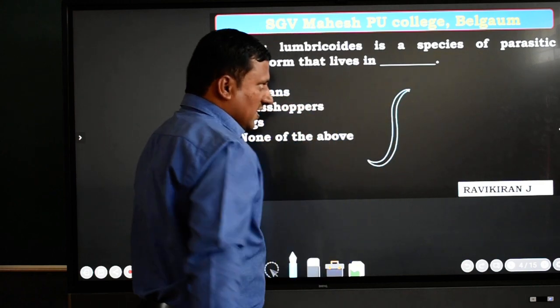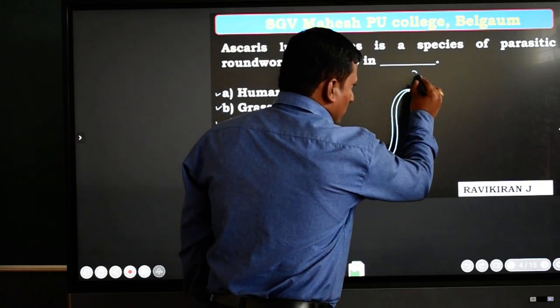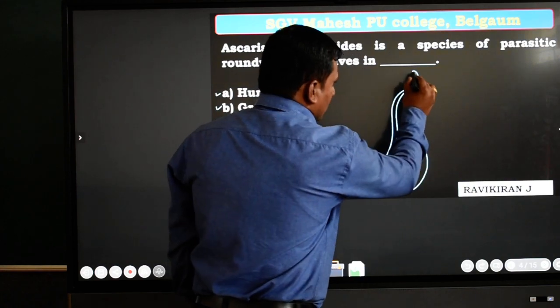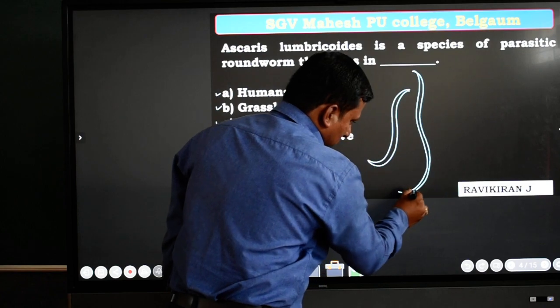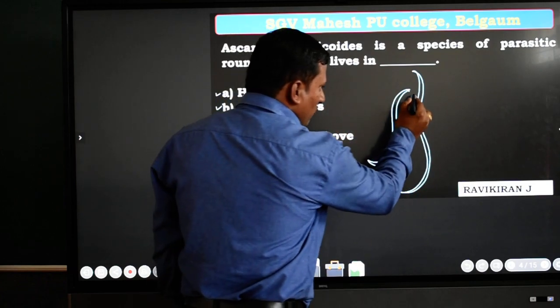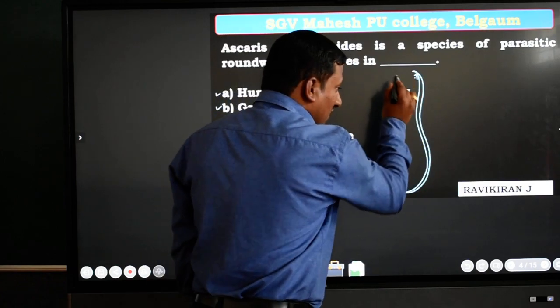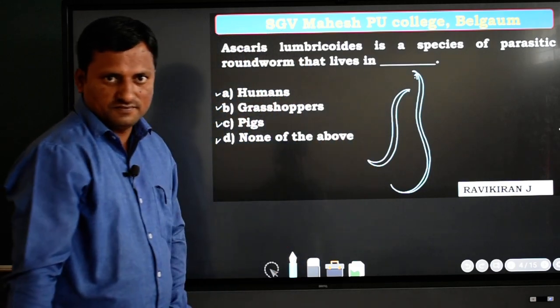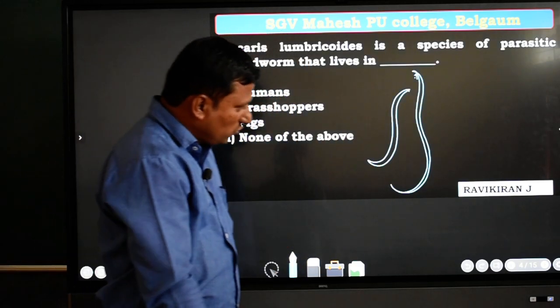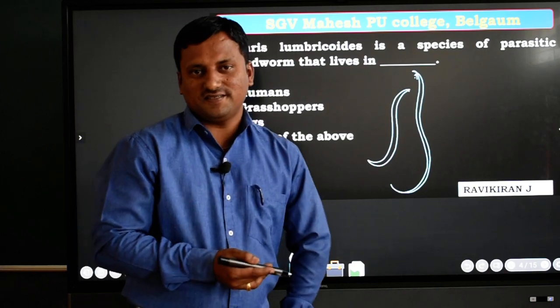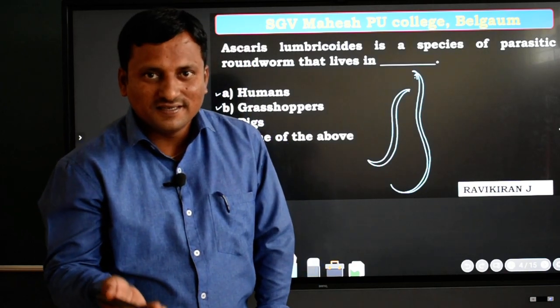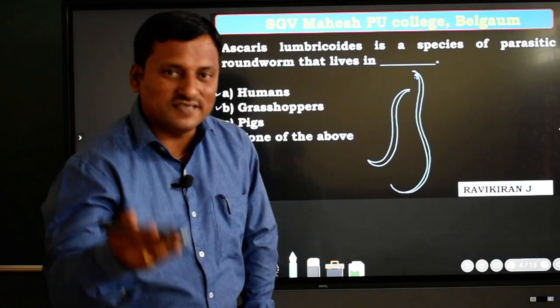This Ascaris species has two sexes, male and female. The female is almost always larger than the male in length, and these roundworms are present in the intestinal regions. But of what?